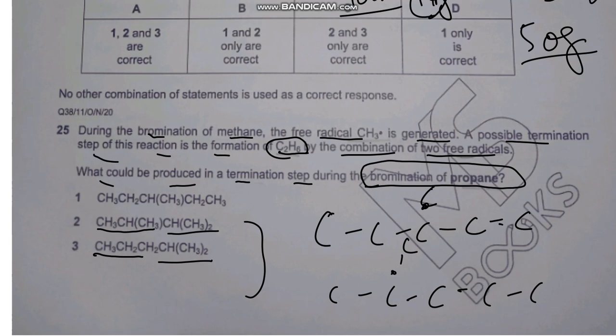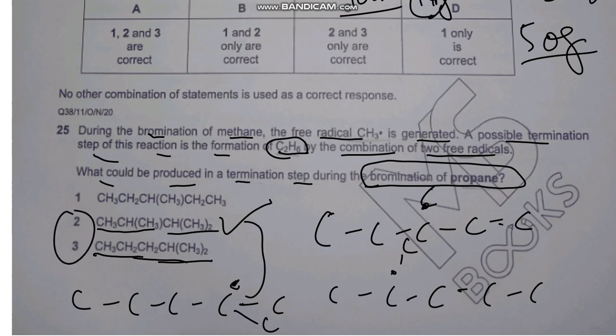Or here we can see. So this branch must be included in this reaction, and after that this branch should contain the same reaction. So only 2 and 3 are the correct ones.